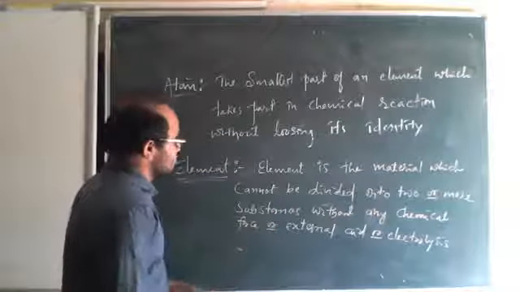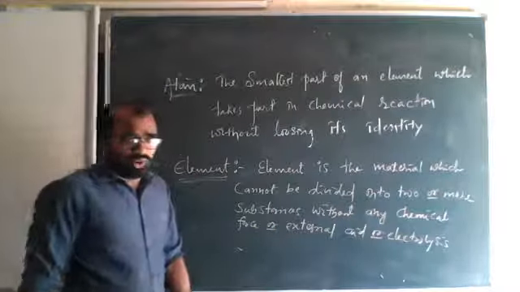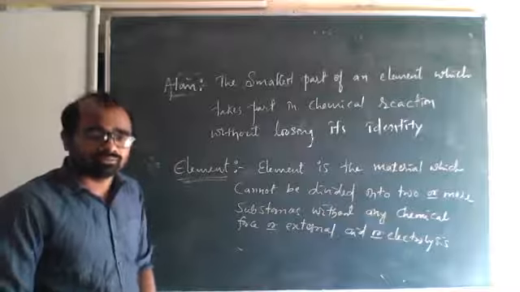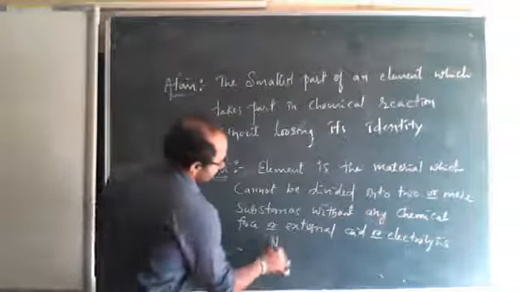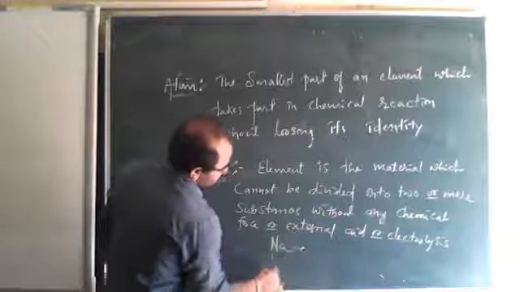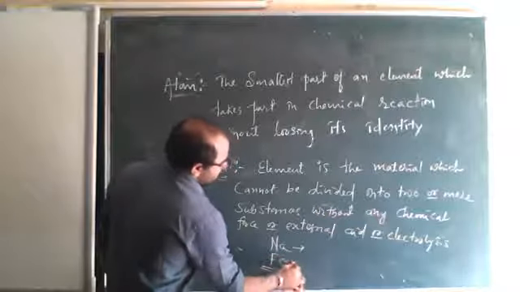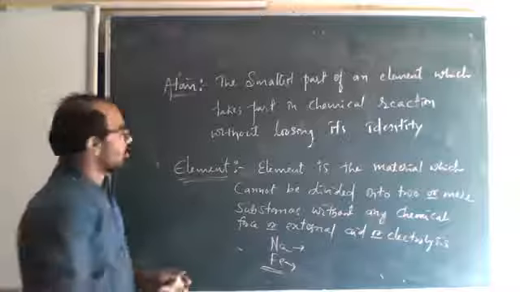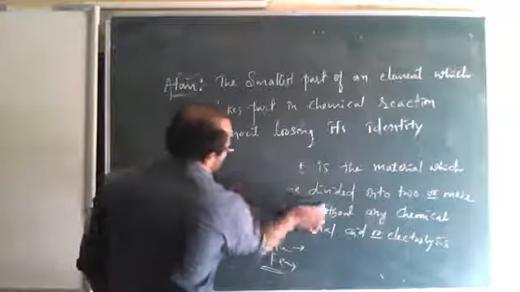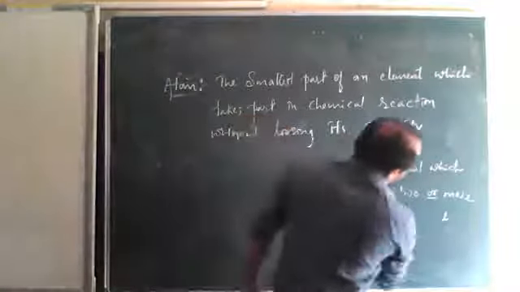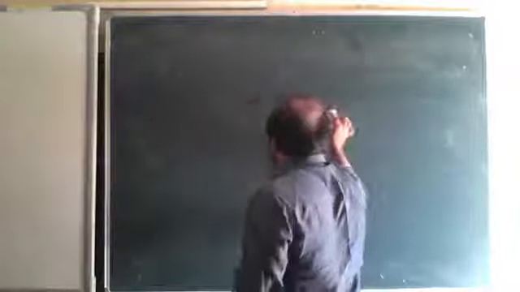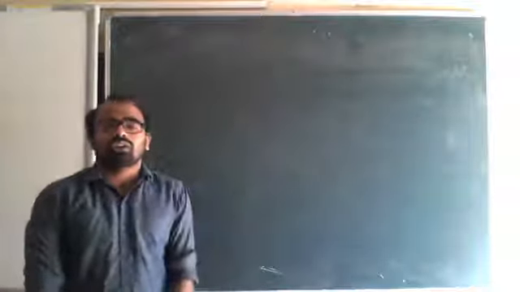So examples of elements we can write. What can we write for examples of elements? We can write sodium is an element, right? Iron is an element. You can write the elements like this. So you have to remember these two definitions. Today in this class we have seen the difference between metals and non-metals, the definition of atom and the definition of element. So you have to remember all these things.